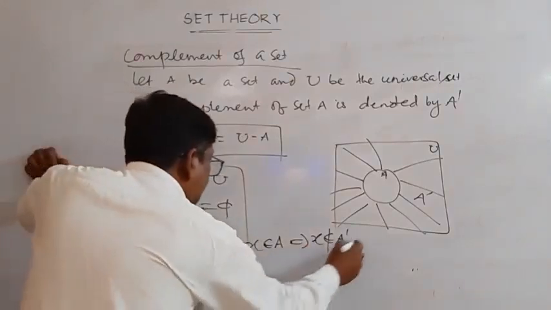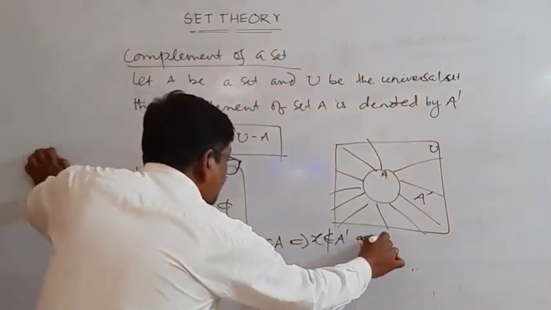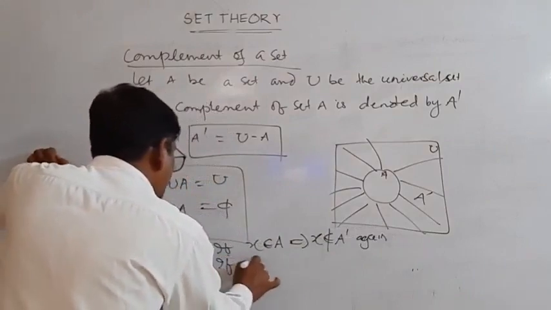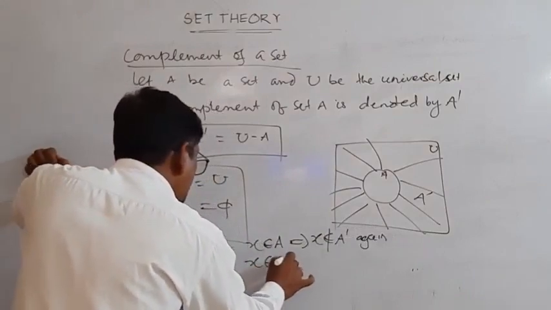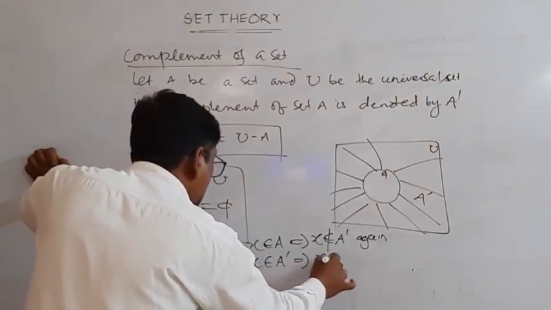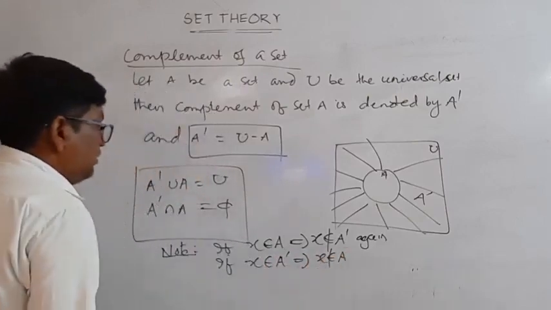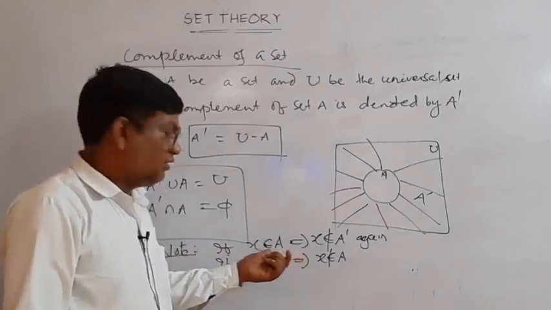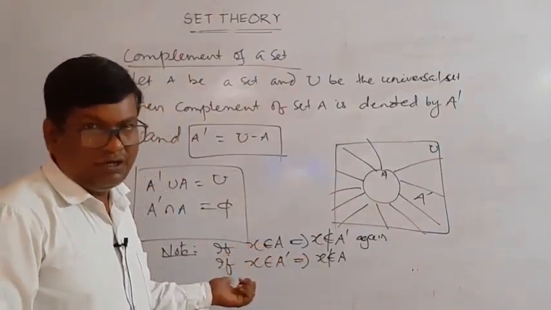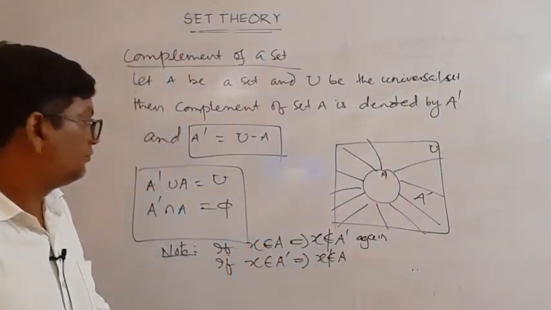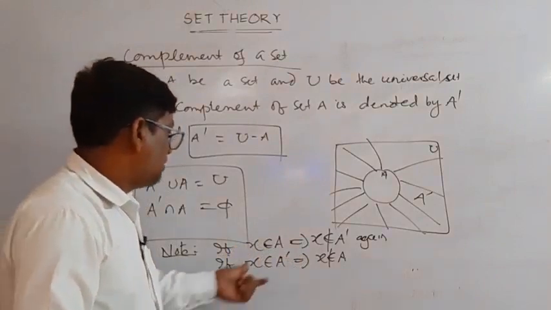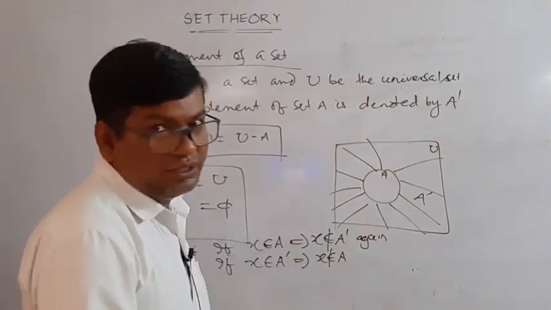Again, if X belongs to A dash, it implies X doesn't belong to A. The complement is opposite to this set.